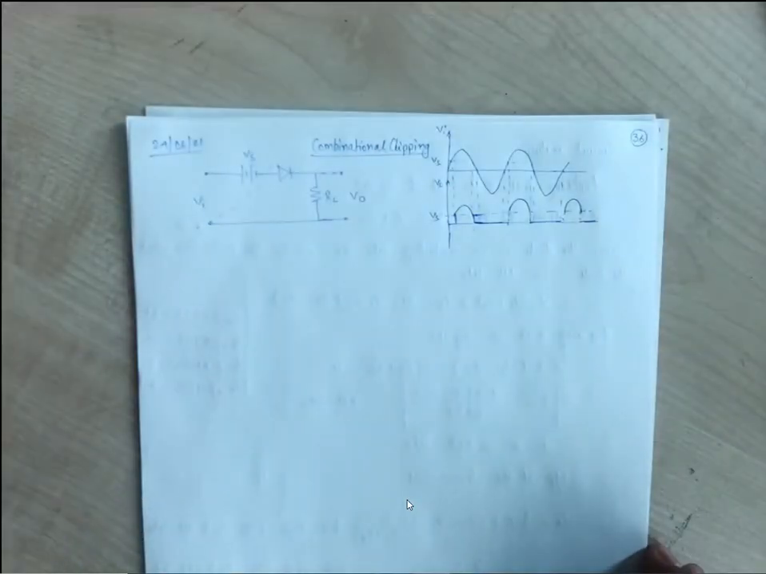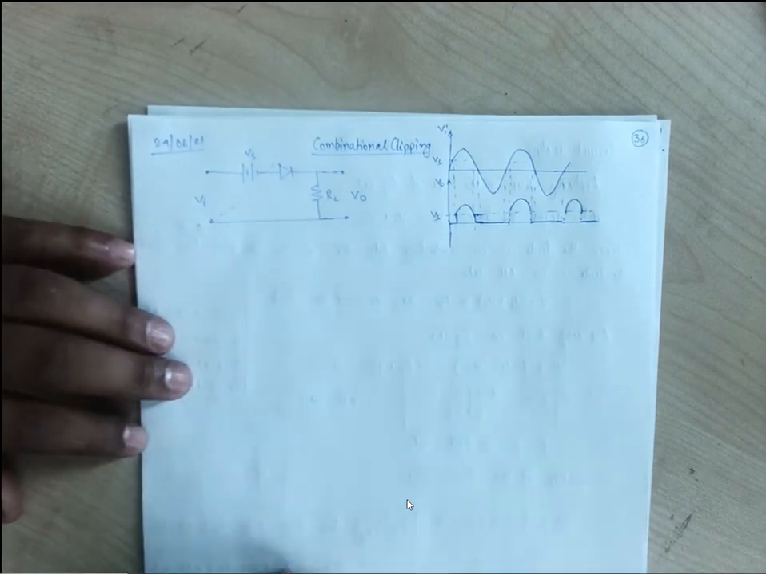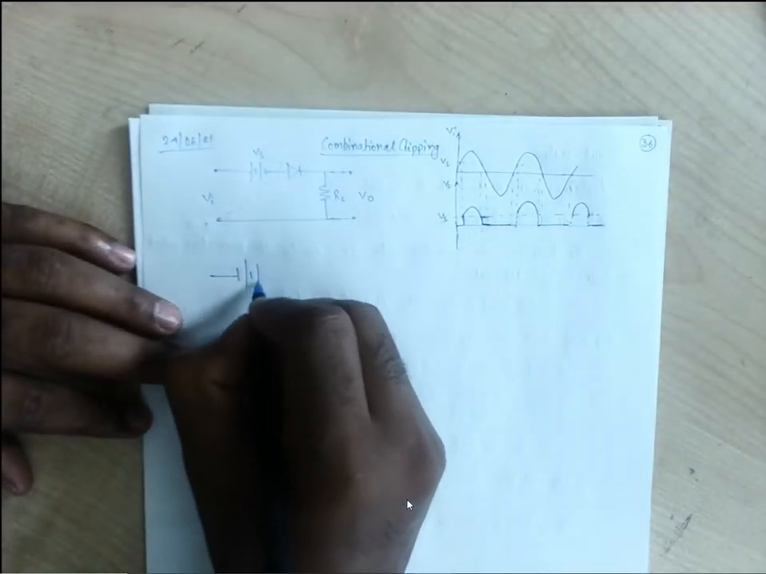Okay, we'll take this combinational clipping as an addition of positive and negative clipping both. We'll take out that one also. This third one, it is like that, then our diode is there.